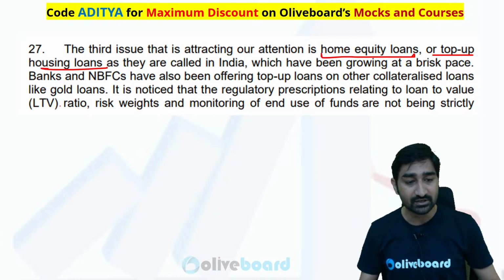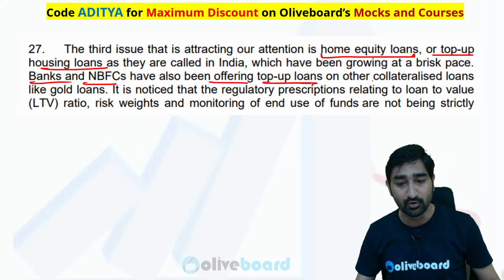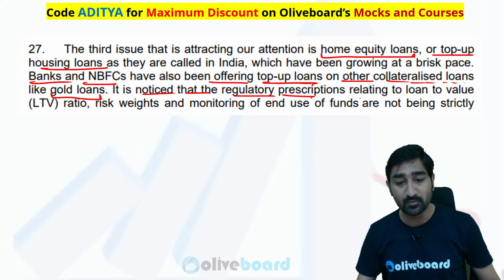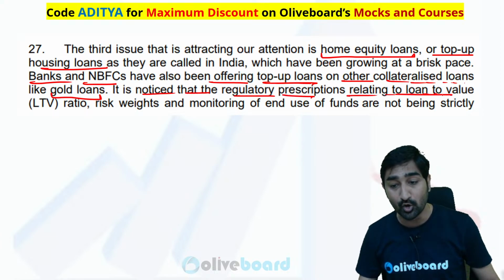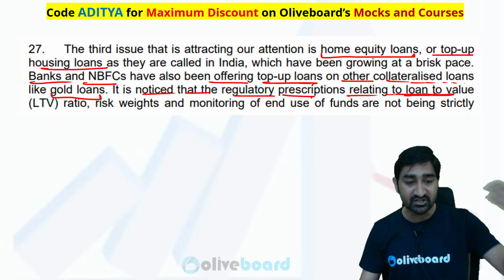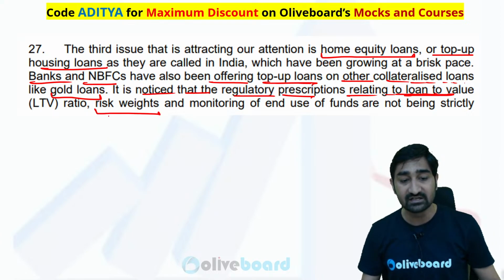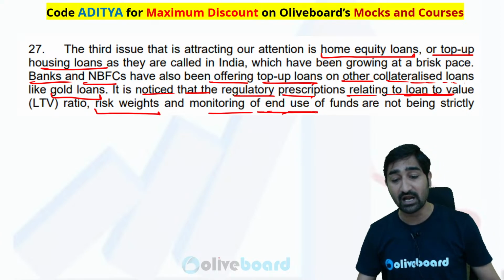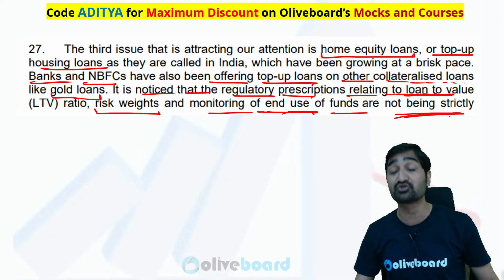RBI is saying that few banks and NBFCs have been offering top up loan other than collateralized loan like gold loan. It has been noticed that regulatory prescription related to the loan to value ratio, LTV के ऊपर जा रहा है, that is increasing risk weightage high. Monitoring of end use of fund is not being done strictly.